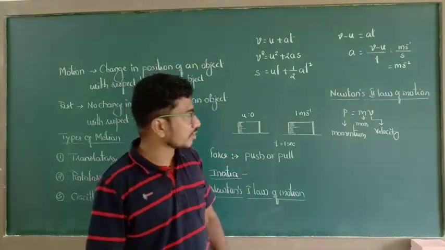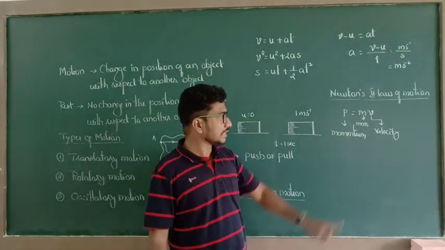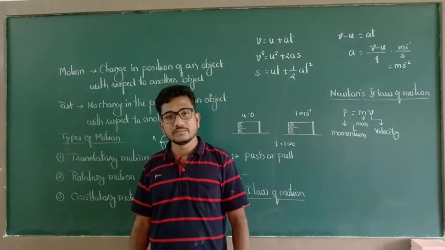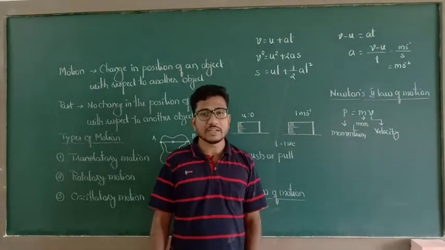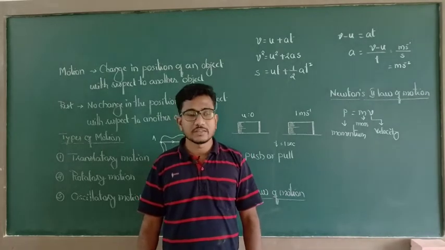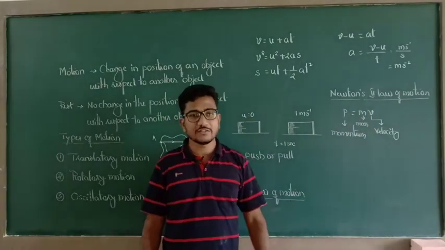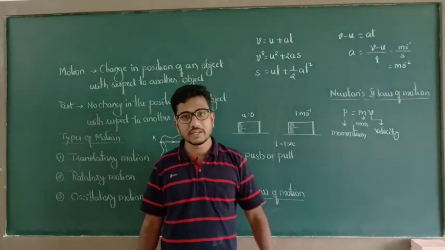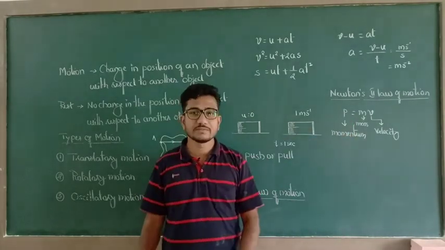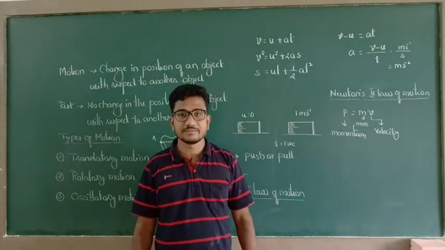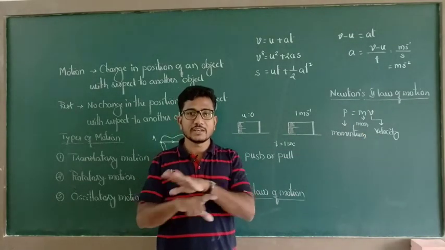Already we have discussed vector and scalar quantities. Here m is a scalar quantity and v is a vector quantity. Therefore, if there is a change in direction, there is a change in the direction of this momentum, that depends upon velocity, because m is a constant term. The mass of the object remains the same.